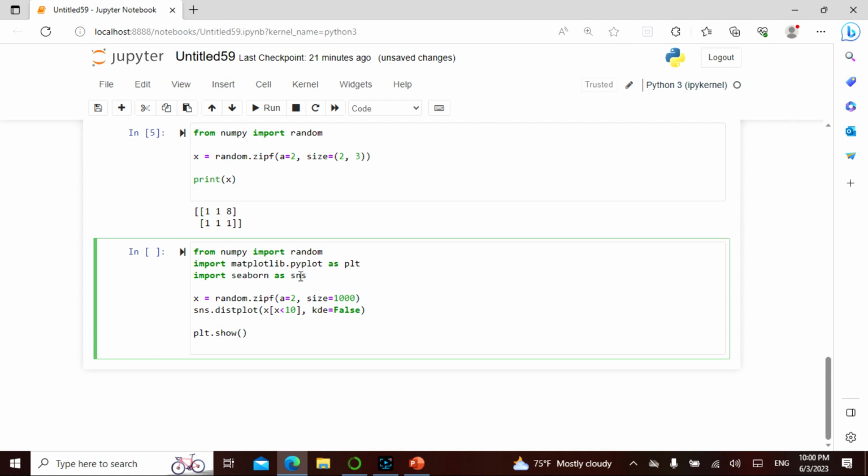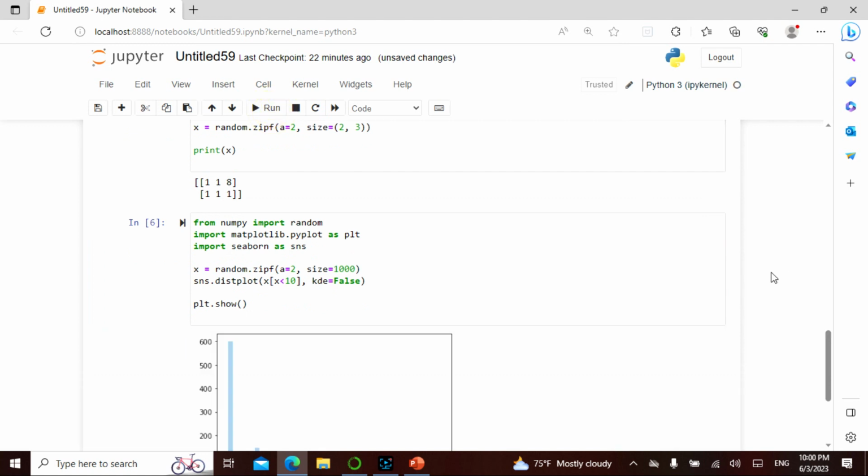Same thing as I said, memorize these three things by heart: random, import matplotlib, and importing Seaborn, and the Seaborn distribution plot. So here we are saying distribution of 2, size of 1000, but give me anything which is lesser than 10, and then we set kde to false.